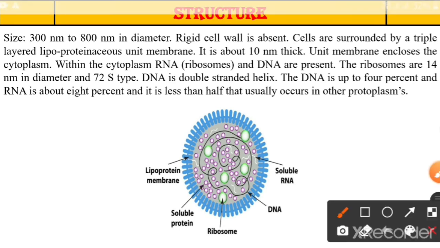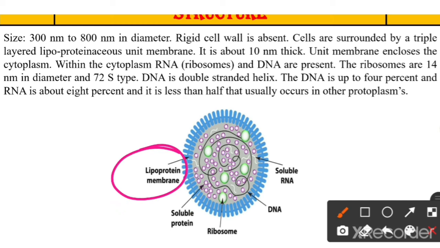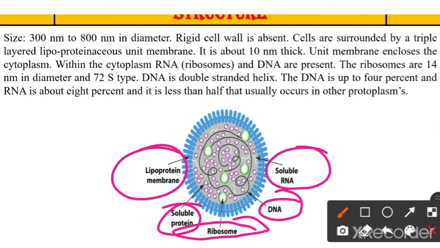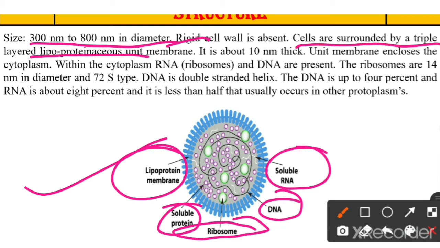Let's see the structure. In the structure, we can easily observe the lipoproteinaceous membrane, which is outside. Inside there is soluble protein, and in that we can observe ribosomes, DNA, and soluble RNA. These are some important parts of the mycoplasma. The size of mycoplasma is 300 to 800 nanometer in diameter. It does not contain a rigid cell wall. Cells are surrounded by a triple-layered lipoproteinaceous unit membrane, around 10 nanometer thick. The unit membrane encloses the cytoplasm.